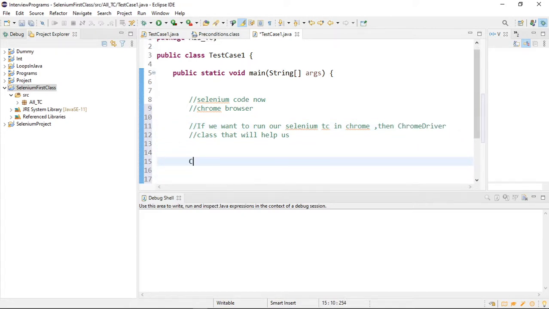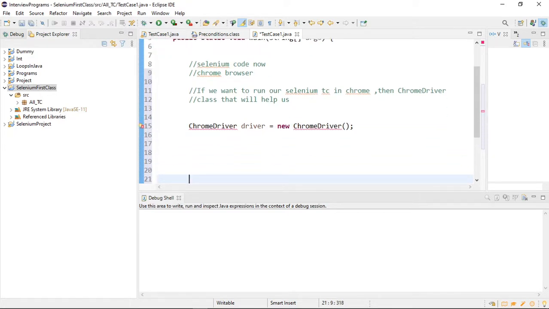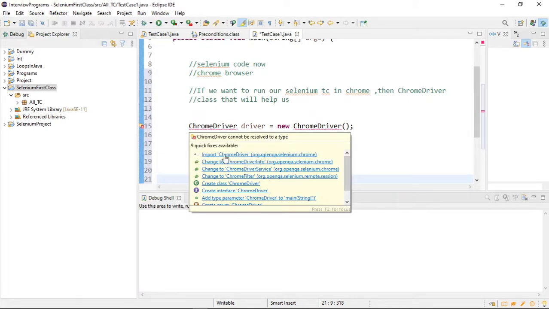In Java, how can we create an object? Class name. This is our class name, and I will say driver is my object, equals new. With the help of the new keyword, we create the object, because this object will have many methods that will help us run our test case. As of now, it is giving one error. Let us see what the error is. It says to import ChromeDriver.